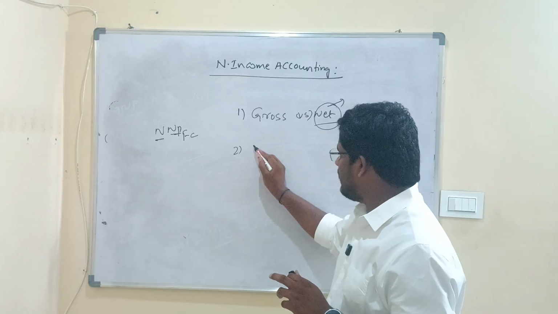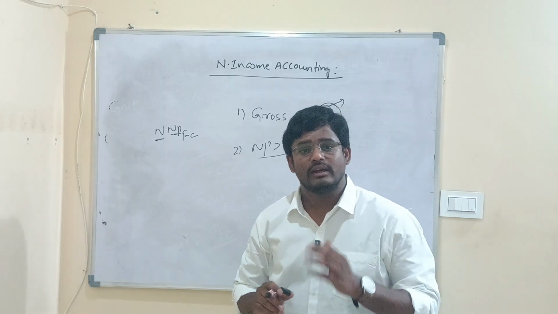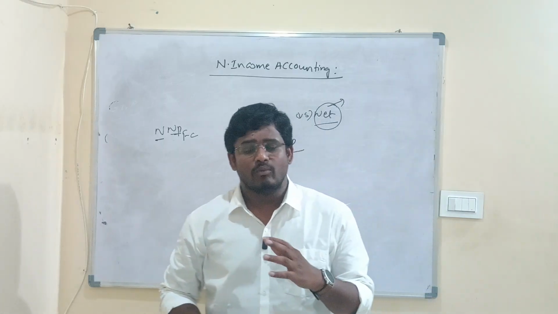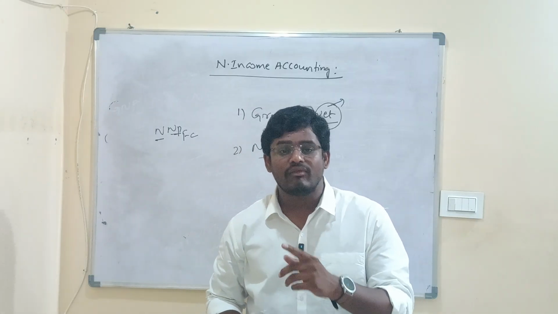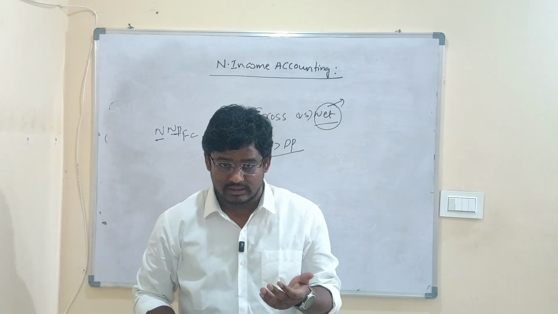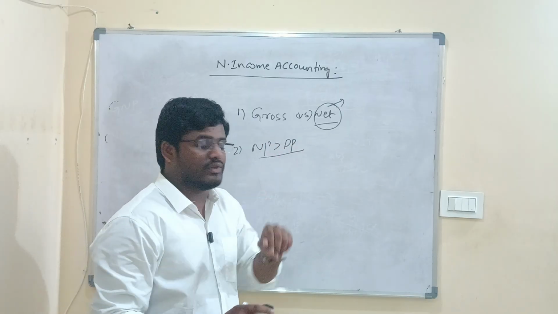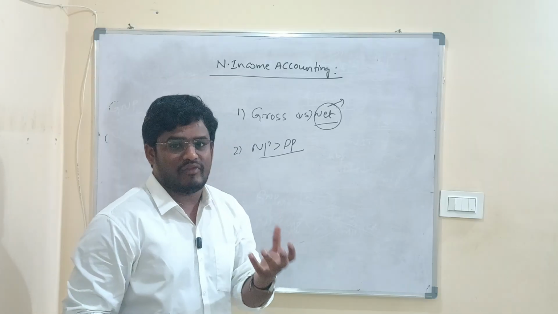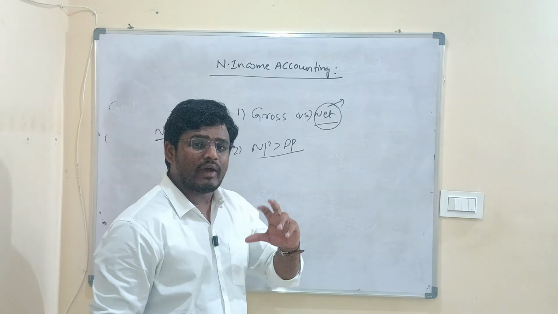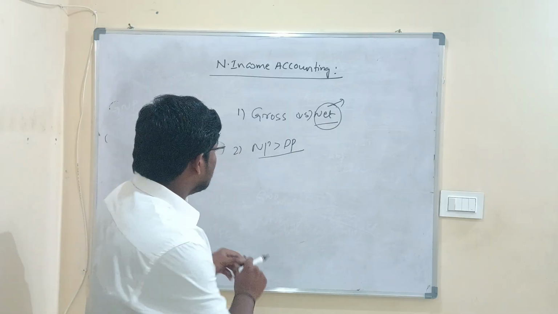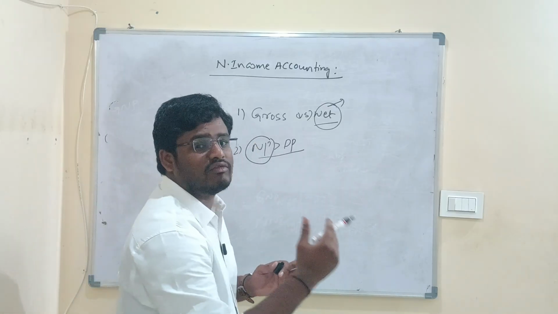Now in NNP at factor cost, we have discussed net. Now national product is a better concept than domestic product. Why? We know that national product is defined as the total money value of all final goods and services produced by residents, whereas domestic product is defined as the total money value of all final goods and services produced within the domestic territory of a country. So national product gives value to the residents, domestic product gives value to the location. But in the modern world, the residents' contribution is considered better compared to the location of the production.